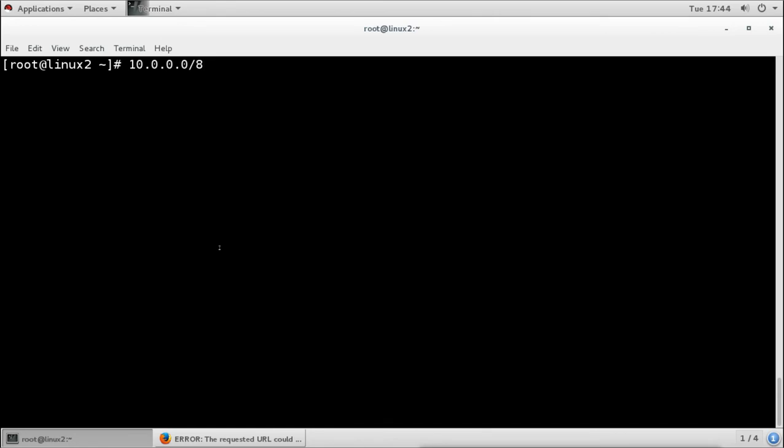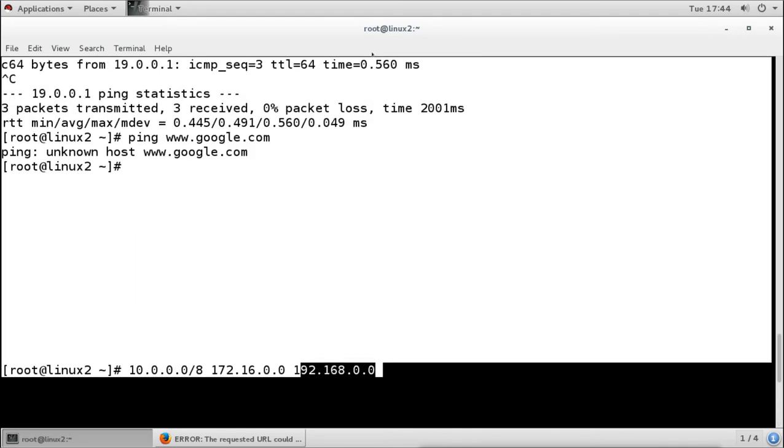This is the private IP address range in class A. If it is using class B, then it must be 172.16.0.0. If it is class C, then it must be 192.168.0.0. So if it is class A, it must be in this range; if it is class B, it must be in this range; and if it is class C, it must be in this range.